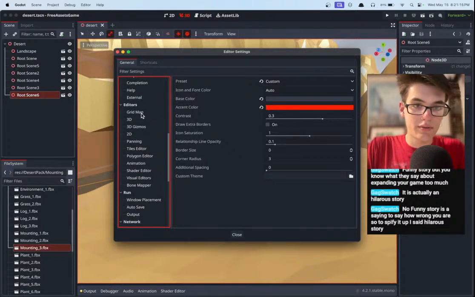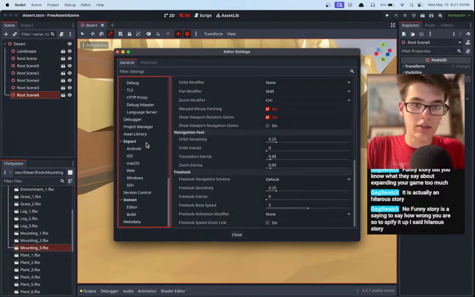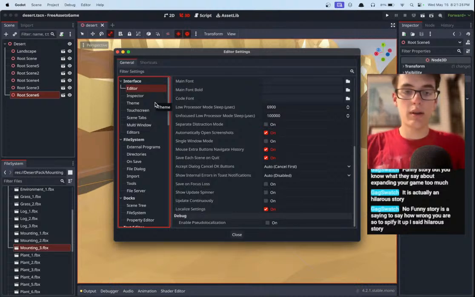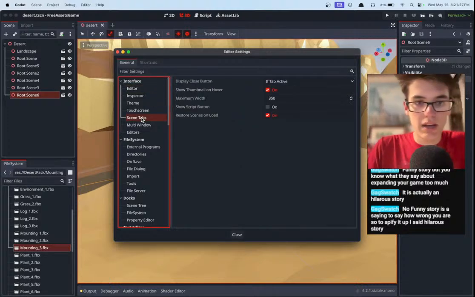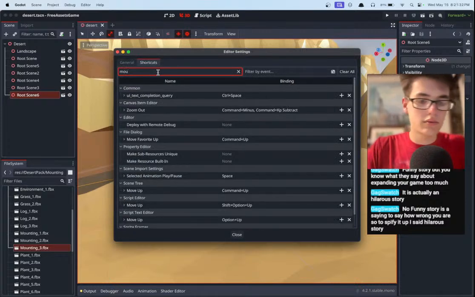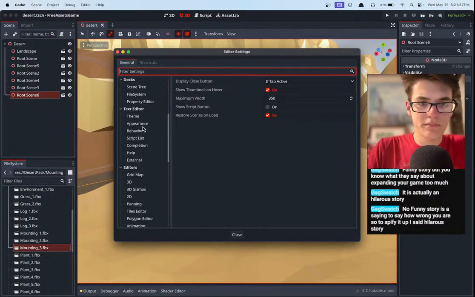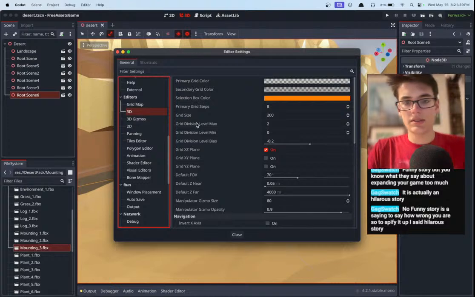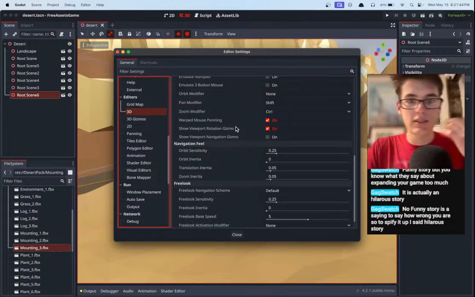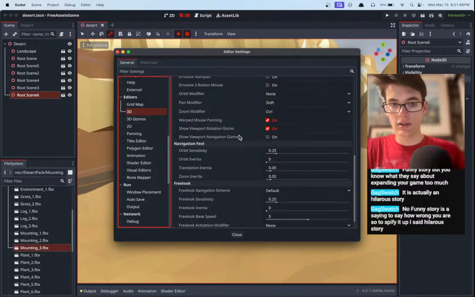Okay, we need to find some way to control stuff in 3D. We need an input. We need to change the input because I'm pretty sure my scrolling is backwards when I'm trying to look around the scene. It feels all backwards. Can we change input? Maybe shortcuts. Mouse. No. How can we fix the mouse so we can actually look around the scene normally? I mean, you guys can't see it, but the looking around is backwards. It feels very backwards.